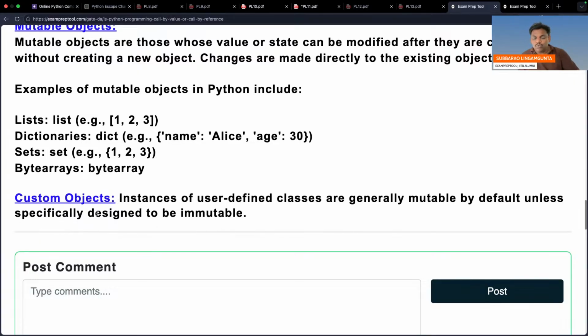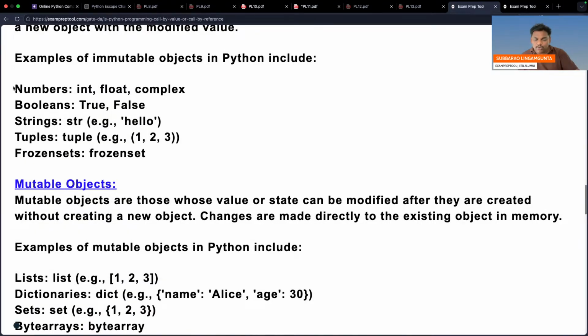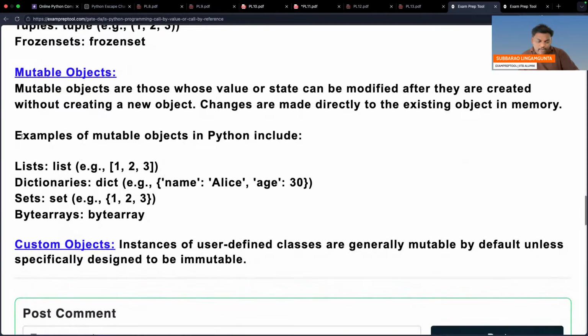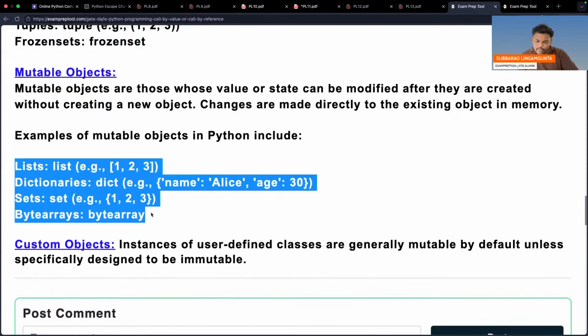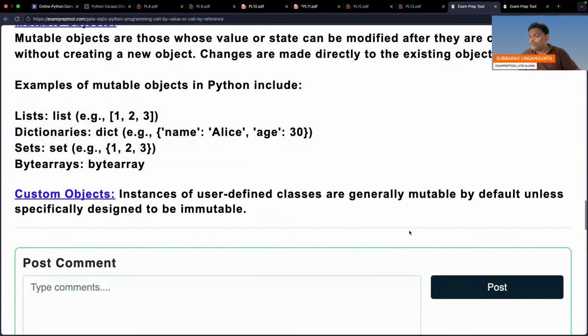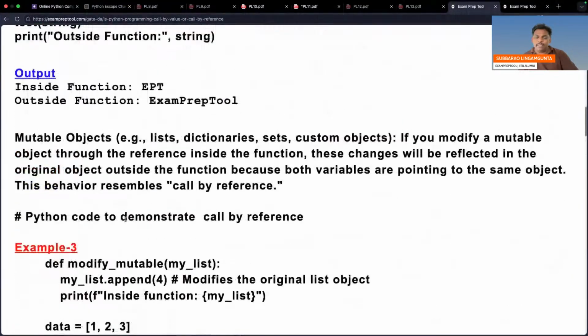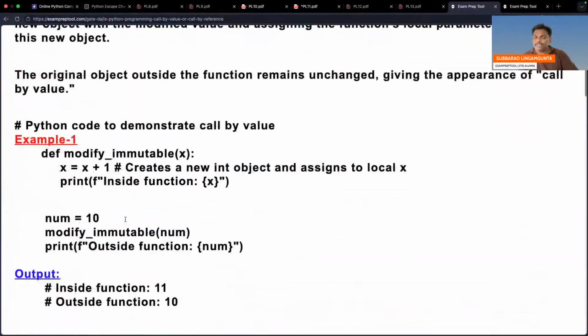So whatever we are using, mutable or immutable, they are the predefined things. These are predefined immutable. These are predefined mutable. But user created things are mutable by default, unless specifically designed to be immutable. So please be careful. That is the parameter passing technique. Very simple, I want to explain.